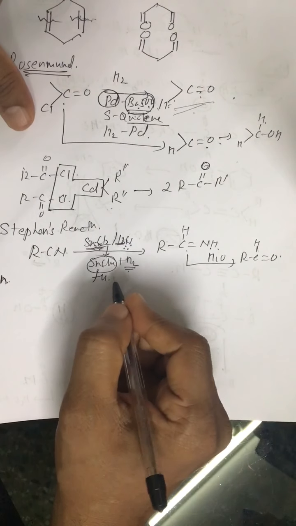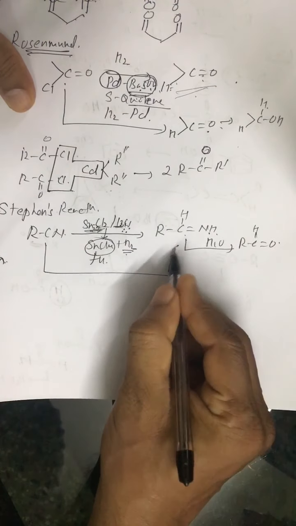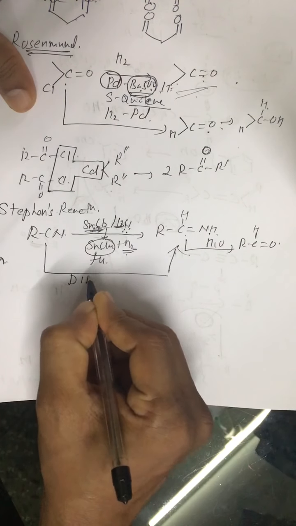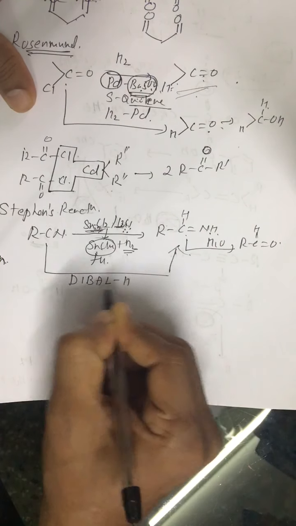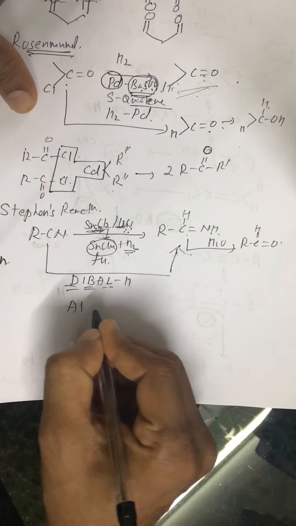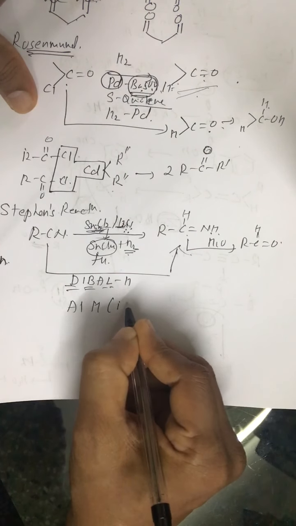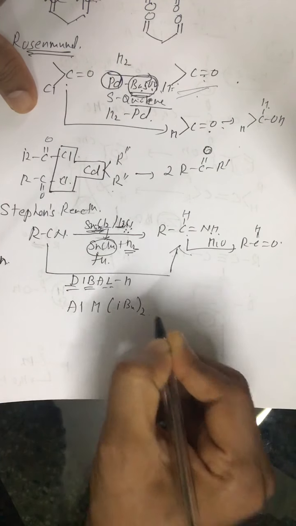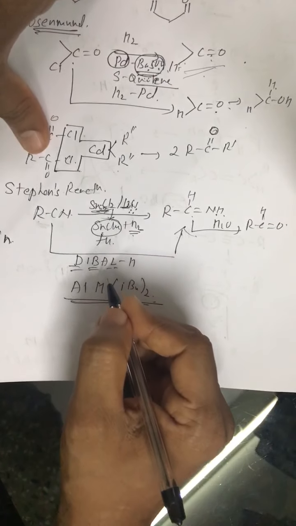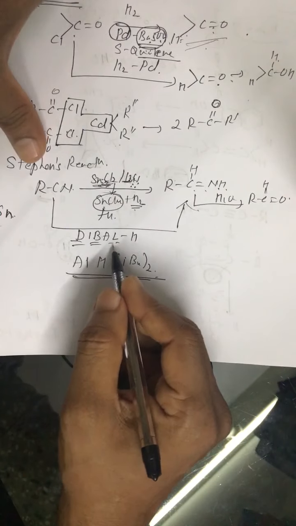Alright. So this RCN can also be reduced to the aldehyde imine by one reagent, that is Dibal H, diisobutyl aluminium hydride. And then on hydrolysis we get aldehyde.